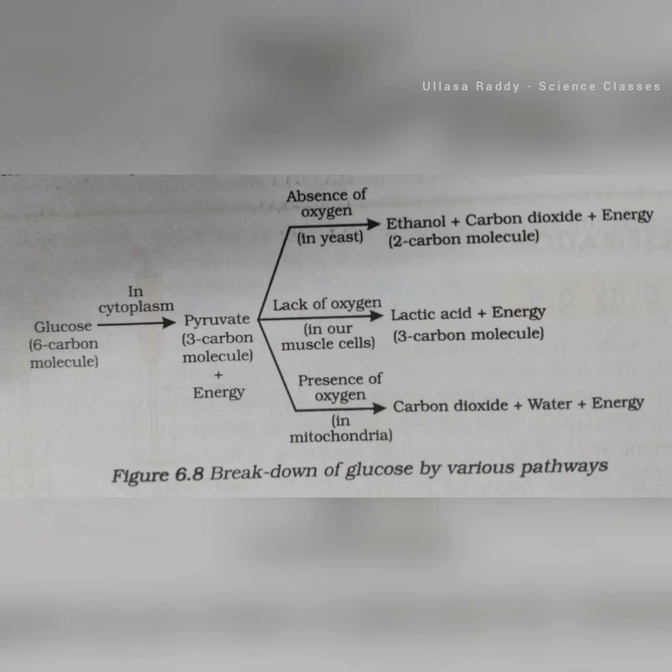The glucose has 6 carbon molecules and is present in the cytoplasm. It is broken down into pyruvate, 3 carbon molecules, plus energy. Then the pyruvate is further processed: in the absence of oxygen, in yeast and in muscle cells, and in the presence of oxygen, in mitochondria. In yeast, ethanol, carbon dioxide and energy are the byproducts. In our muscle cells, lactic acid plus energy are produced, and muscle cramps are due to lactic acid. Remember those points. In the presence of oxygen in the mitochondria, carbon dioxide and water plus energy are the byproducts.